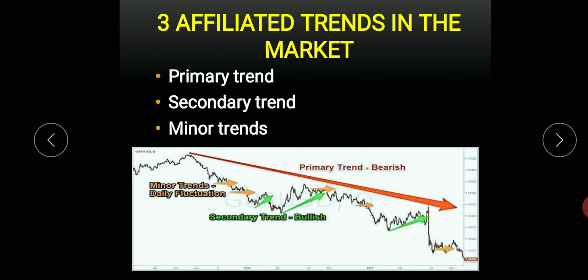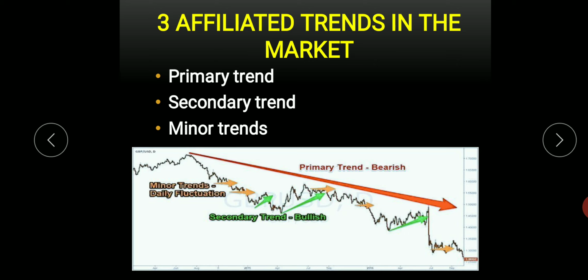From this chart you can see that the price of the security is moving from here to here. For example, in 2000 the price of the security was here. It may be, for example, some 1,000 rupees, and from 1,000 rupees it moved down over a long period of time. For example, after 10 years the security price has moved from 1,000 to 500.